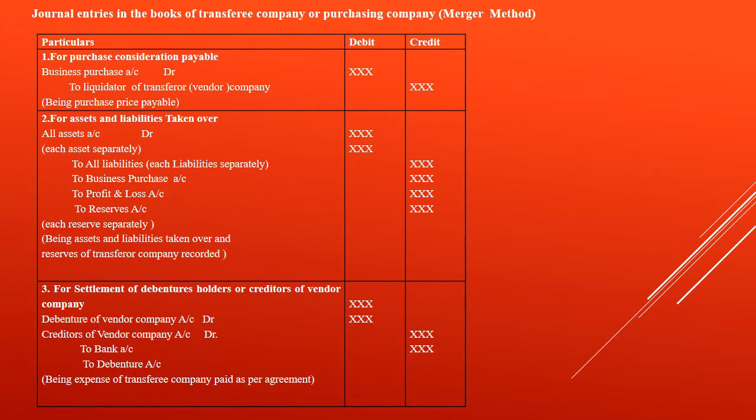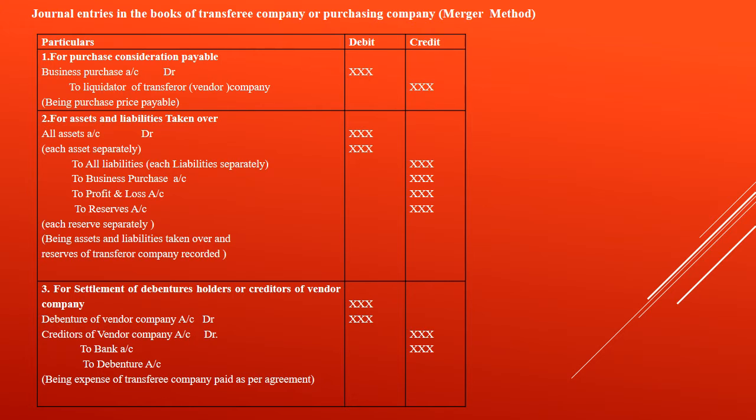Next entry, for the taking over of assets and liabilities. When the assets and liabilities are taken over, what entry will be passed? All the assets of the vendor company, one by one individually, Dr., to the liabilities of the vendor company, one by one individually, to Business Purchase, to P&L, to Reserves of the vendor company. The balancing figure will be adjusted with the reserve, debit or credit. If the debit is more, the credit will be taken as reserve. If the credit is more, the debit will be taken as general reserve. Anyway, it will be adjusted only with the general reserve.